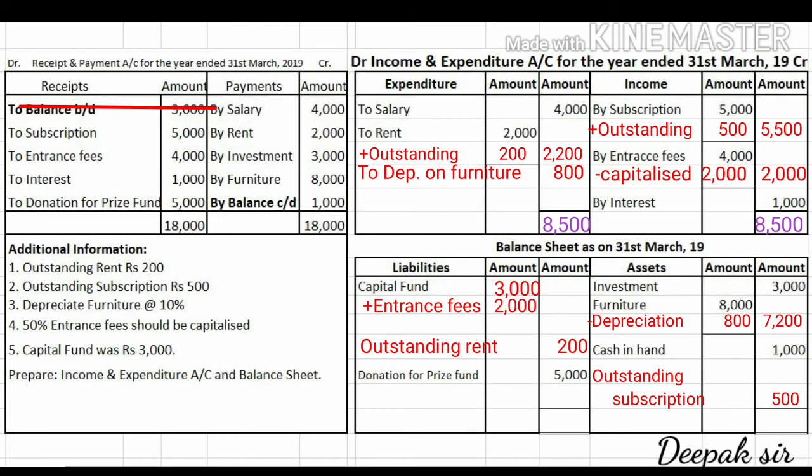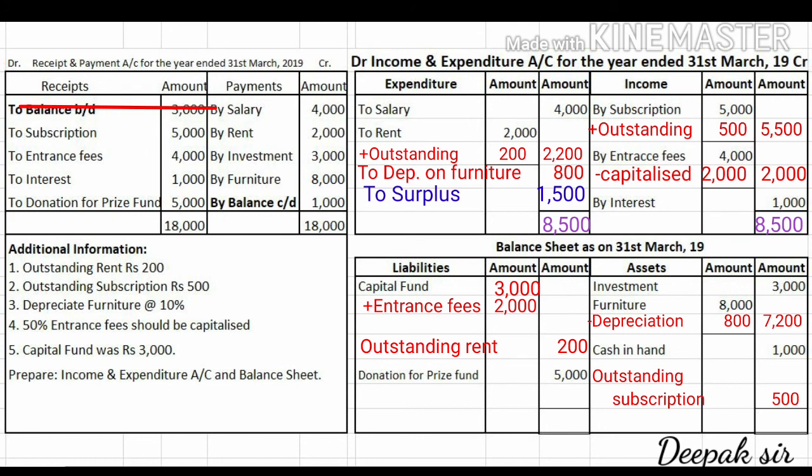That means the organization income are higher. Now whenever organization income are higher, expenses are less, organization is going to earn a surplus. So surplus amount is 1,500. So excess of income over expenditure is our surplus.